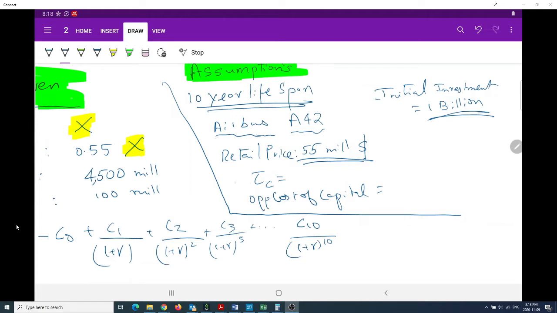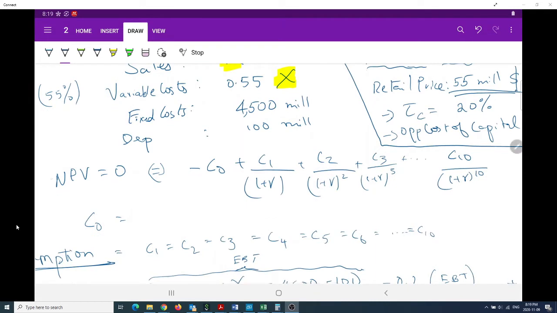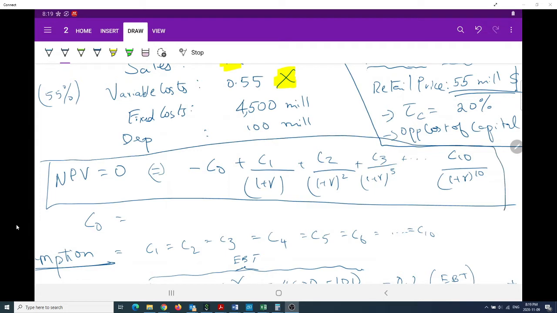We also need a tax rate and we need to define the opportunity cost of capital. So we'll put the tax rate at 20% and the opportunity cost of capital at 10%. These are our assumptions. This is the formula for the NPV, and to break even on an NPV basis, this whole formula should be equal to 0.